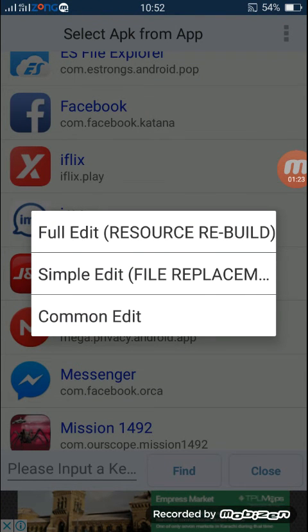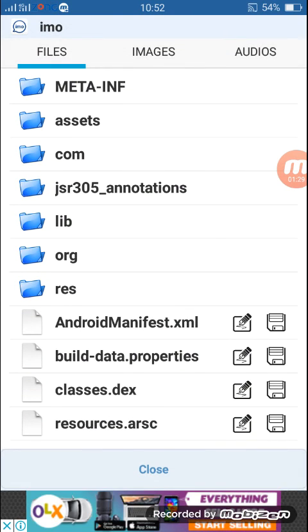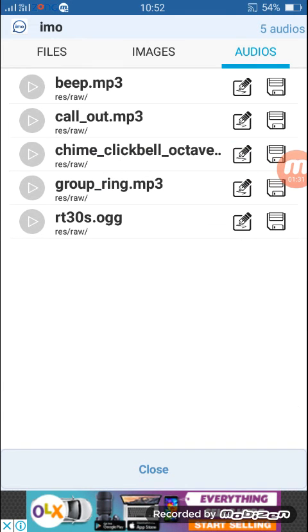Now, full edit is very difficult to use, so I'll go for a simple edit. It's very simple. Audios, and then my ringtone. You can see all the sounds are available in this audios. It's a simple message sound, call sound, missed call sound, group sound, and this is our IMO ringtone.